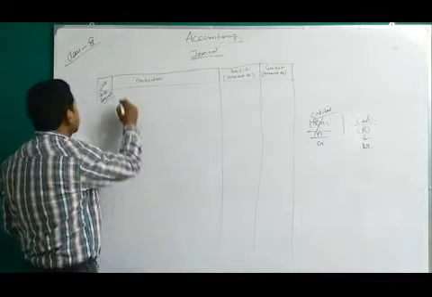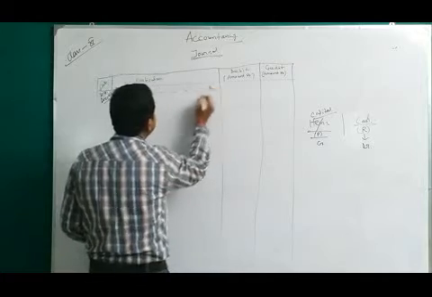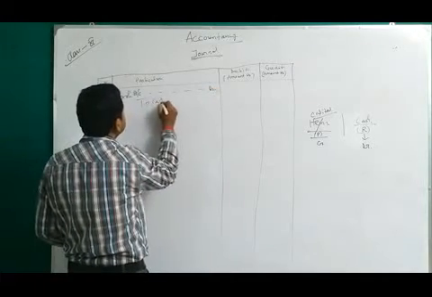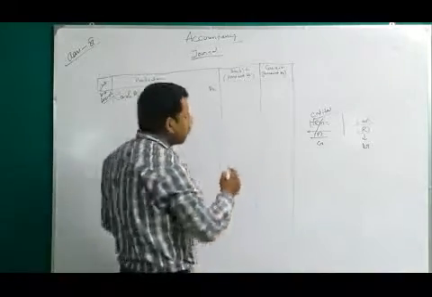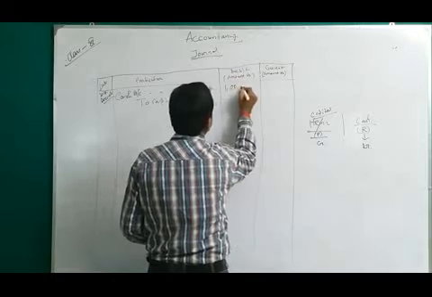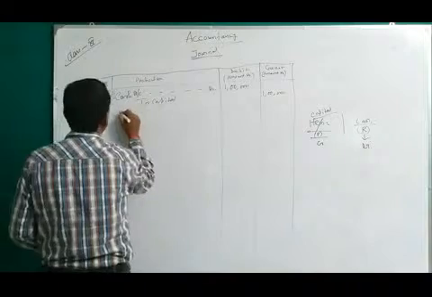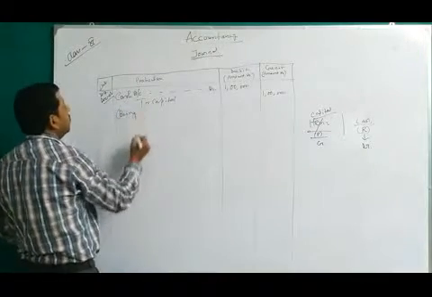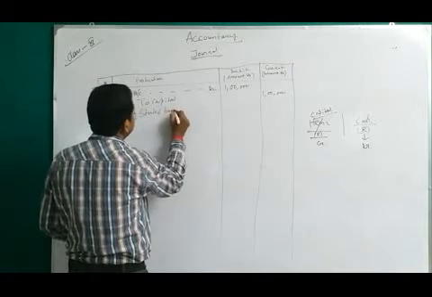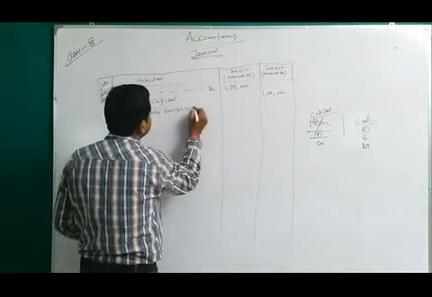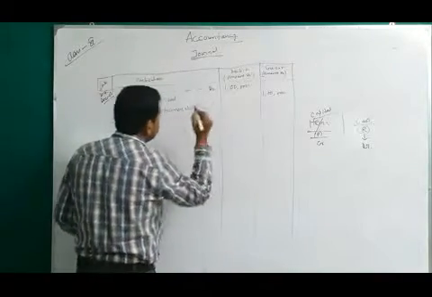So what will be the journal entry? Cash account debit to capital. Okay. So cash account debit to capital. What is the amount? 1 lakh. And you have to write the narration compulsorily. Being started business with cash. Okay. So now this is closed.